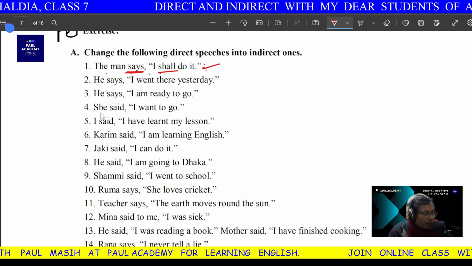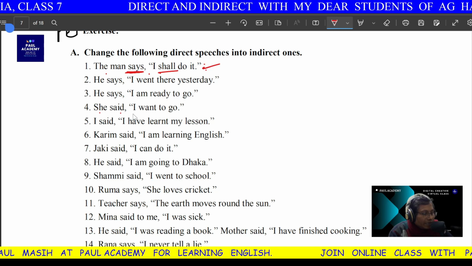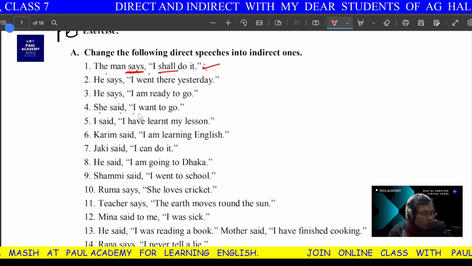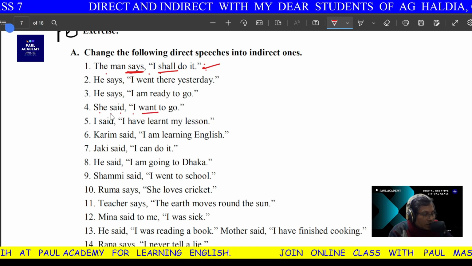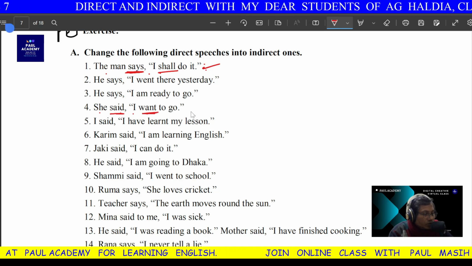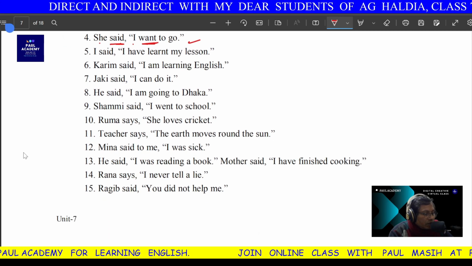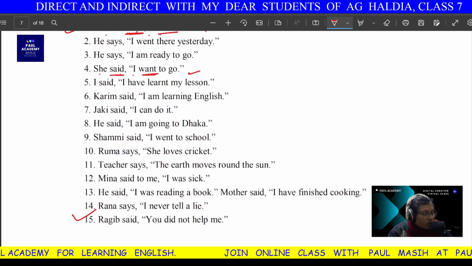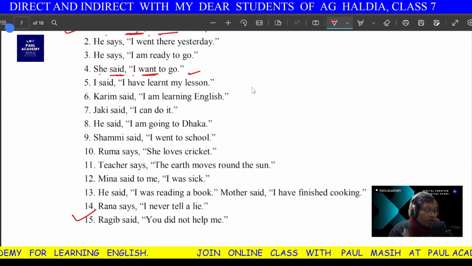And take this one. She said, "I want to go." She said that she wanted to go. Why wanted? Because there is past tense outside, so inside should be past tense. So children, from question number 1 right up to 15 will be your assignment. So do this. I hope that you understood.